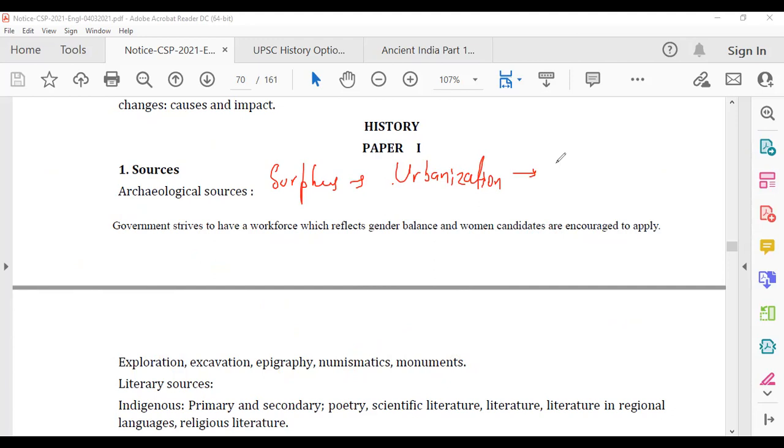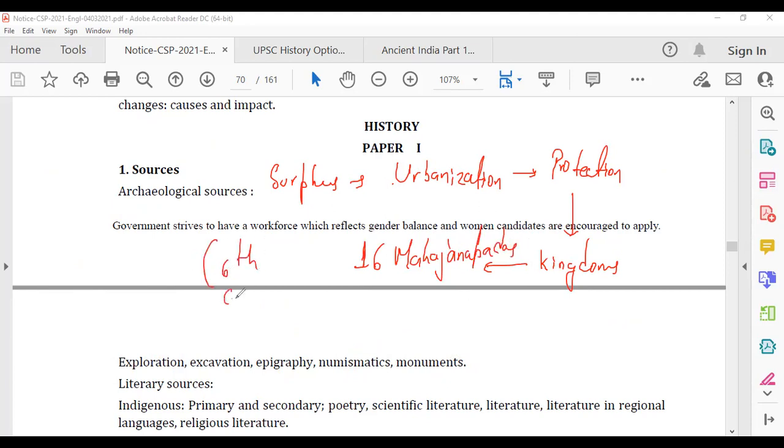If there is urbanization, you need protection, because there will be other people who want to loot stuff from you, right? So that led to the development of kingdoms, and that led to the establishment of the 16 Mahajanapadas in the 6th century BC. Again, sir and ma'am, you will read about these things in detail once we go to the other topic. Right now, I'm just giving you a brief idea. So 16 Mahajanapadas, 6th century BC.